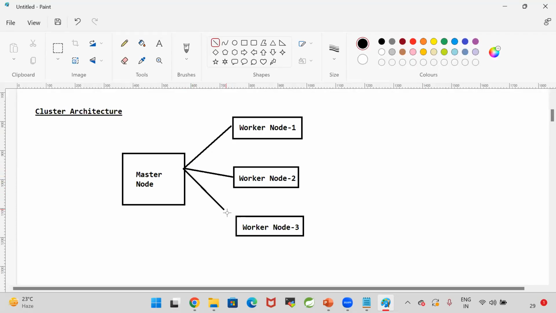Now here the worker nodes will be created. The worker nodes will be assigned to the master node. So this is called cluster. Now I want to deploy my application. So the deployment task I will give to the master node. Master node will assign the task to the worker node and the master node will manage the worker node. So this is called cluster.